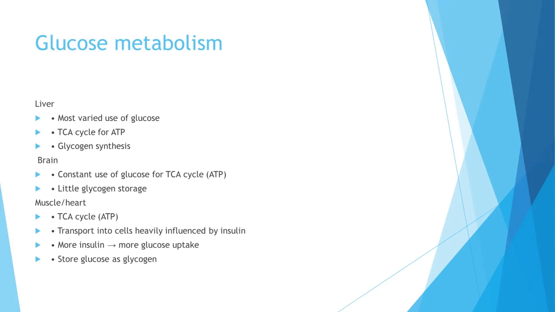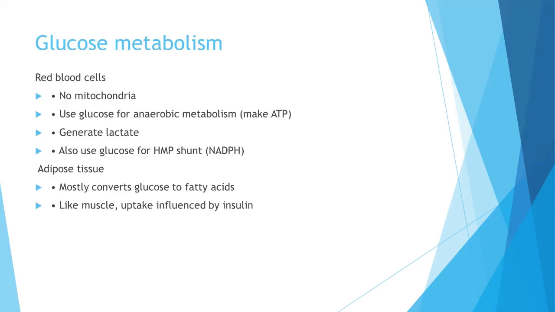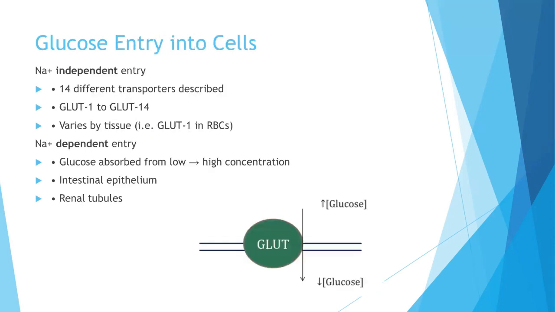If there is more insulin, there will be more glucose uptake, and the muscle and heart also store glucose as glycogen molecules. In red blood cells, since there are no mitochondria, glucose is used for anaerobic metabolism. They generate lactate, and they also use glucose for the HMP shunt. The adipose tissue mostly converts glucose to fatty acids. Like muscle, the uptake is influenced by insulin, so if there's more insulin, there will be more glucose uptake by the adipose tissue.